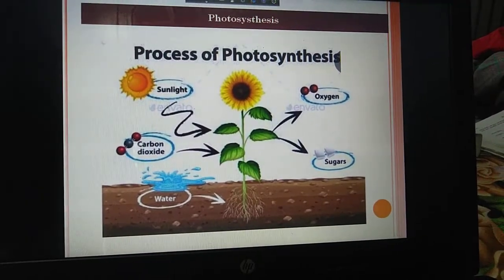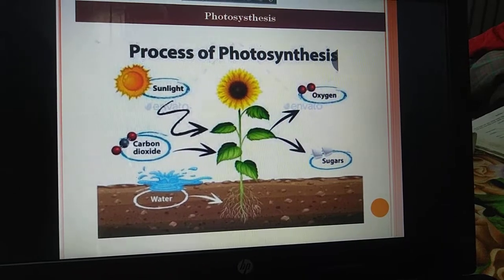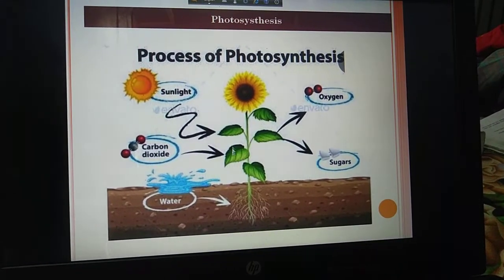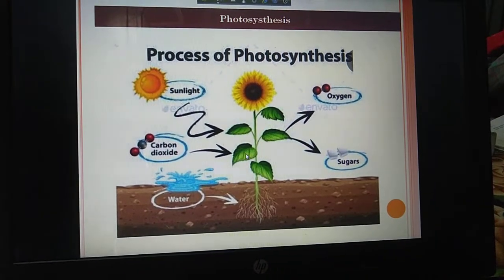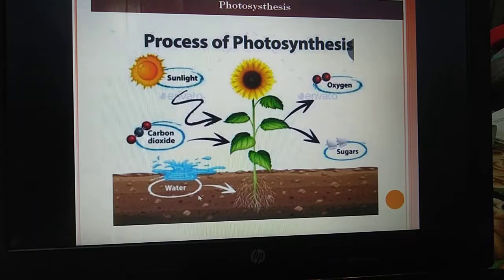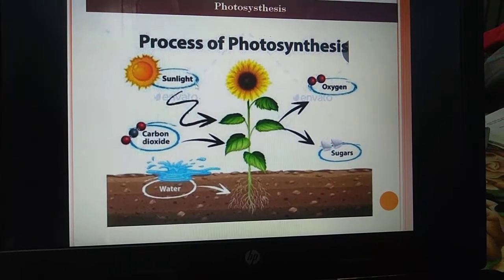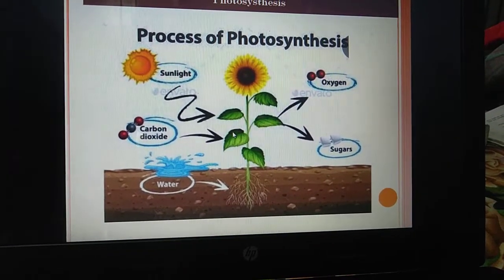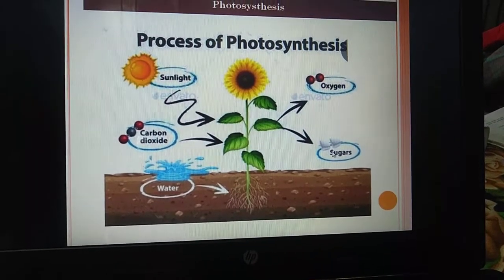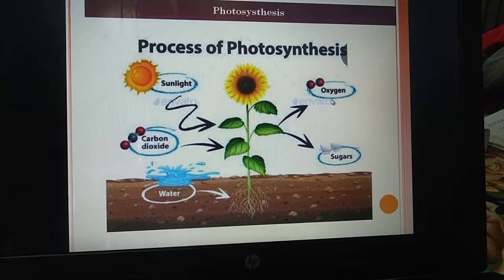Now the photosynthesis process. Here is a diagram. In this diagram you are seeing that this is the green plant. The leaf of the green plant receives carbon dioxide from the atmosphere, absorbs water from the soil, and in the presence of sunlight and chlorophyll, it mainly produces carbohydrate and releases oxygen as a byproduct.